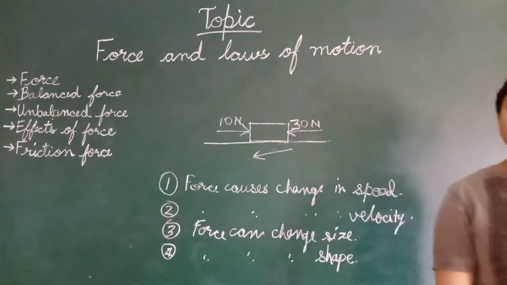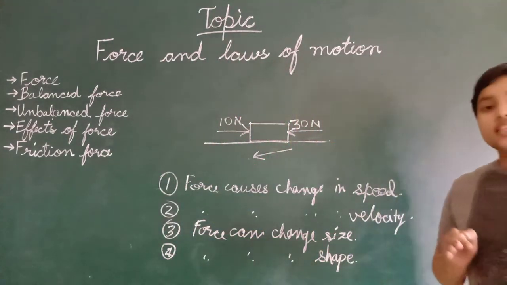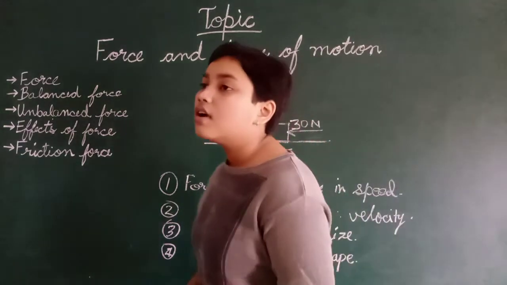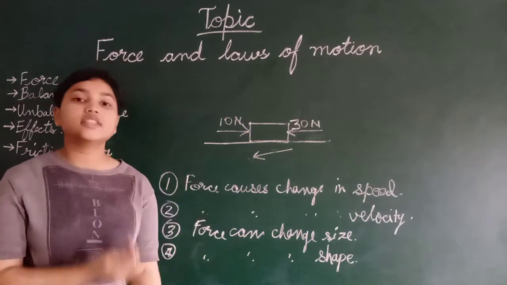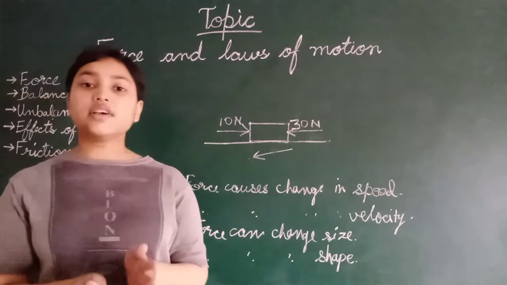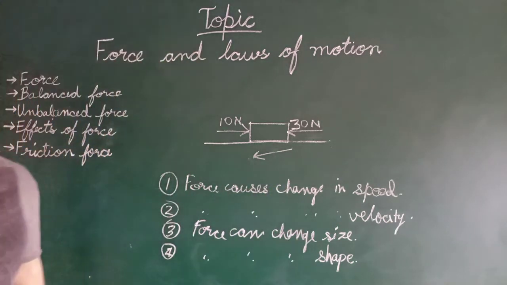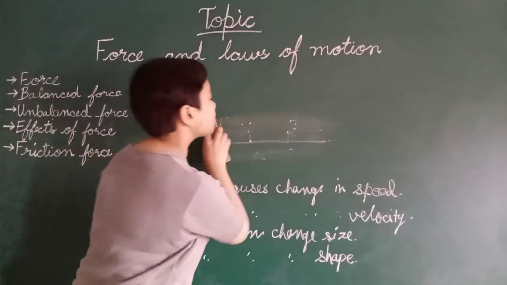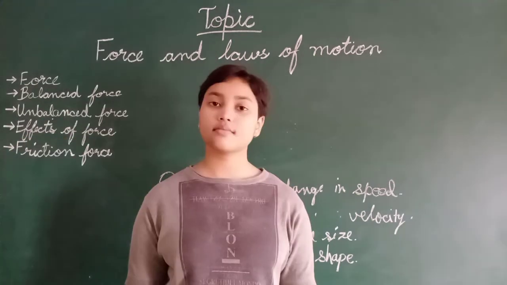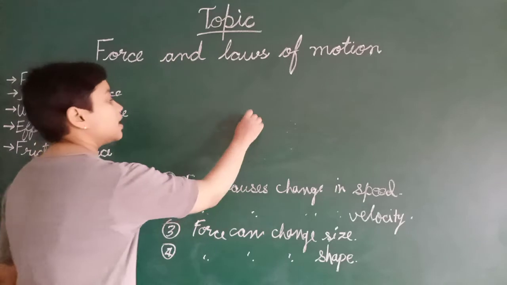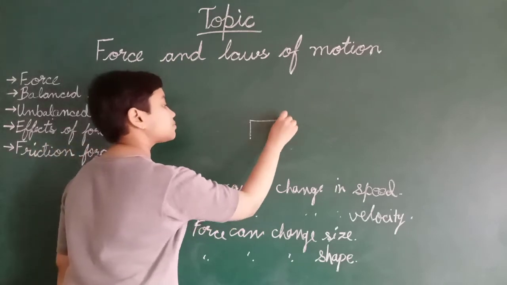Now what is friction force? Friction is the special type of force which always opposes the motion. How? Suppose, now this is an object.